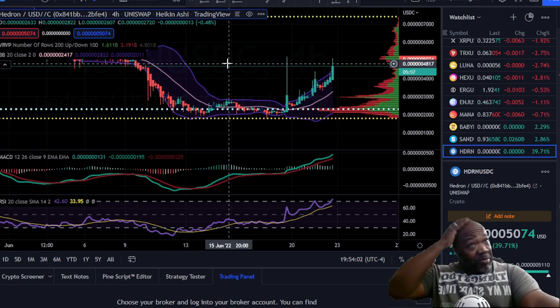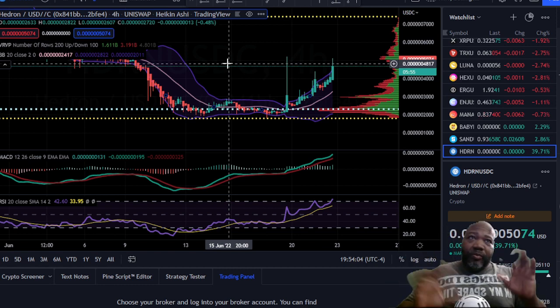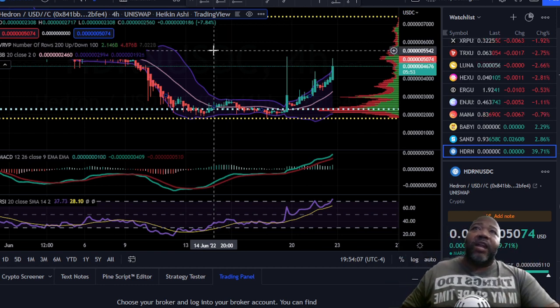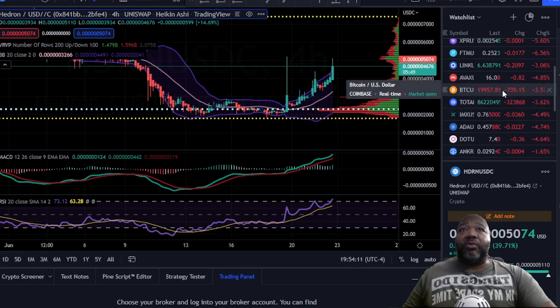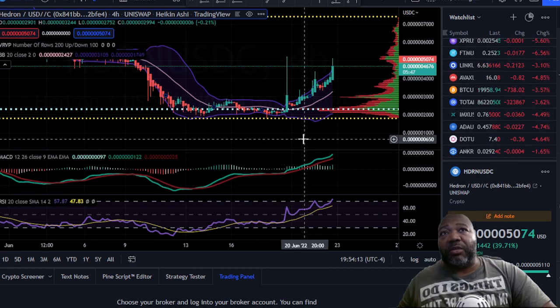So it's still technically bullish, but I am starting to see it doing a little bit of pullback. But you got to remember, Bitcoin's pulling back too right now. And I can't wait till HEX decouples itself from Bitcoin again. Life is so much happier.